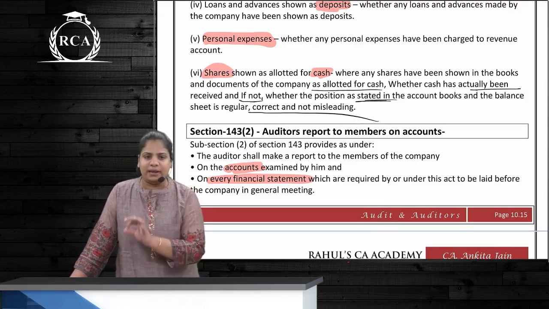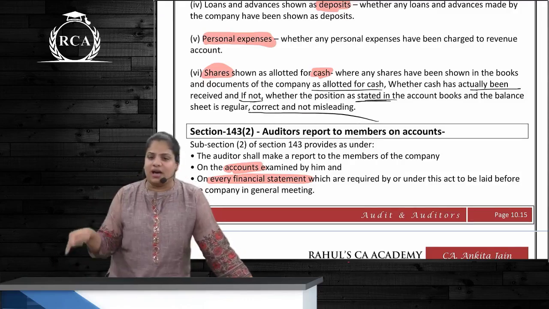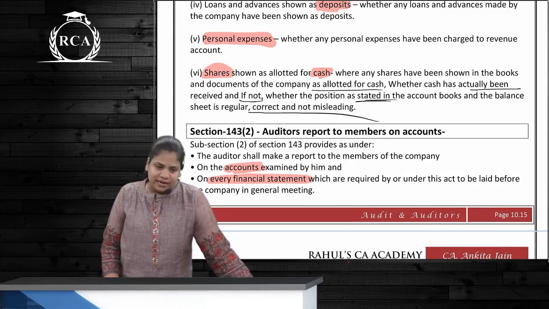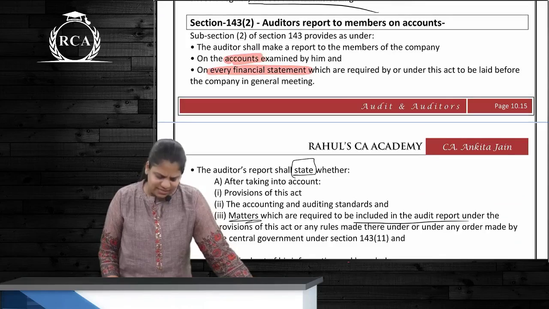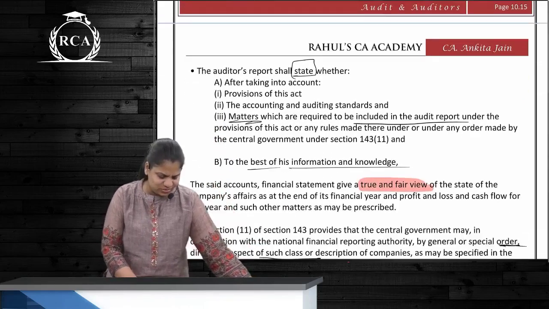So calling dibs is what over here? The duty to inquire into these 6 matters. Is this clear? Able to recollect? Okay. Then next one, audit should report to whom? Obviously report to members on the accounts examined, on the financial statements. We just told this also.